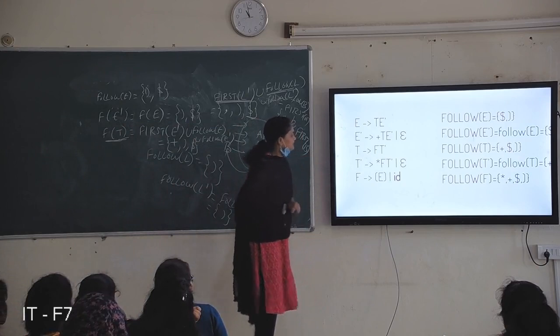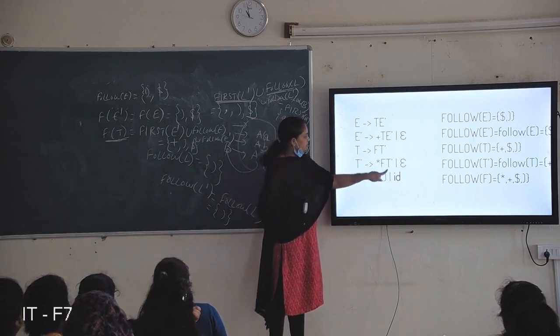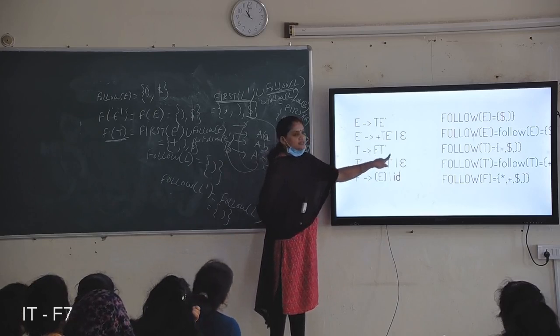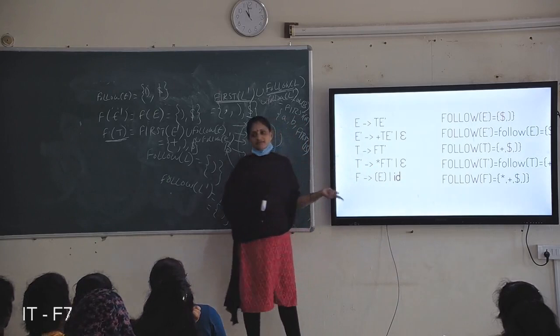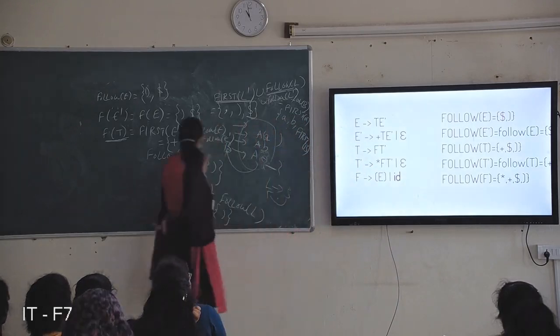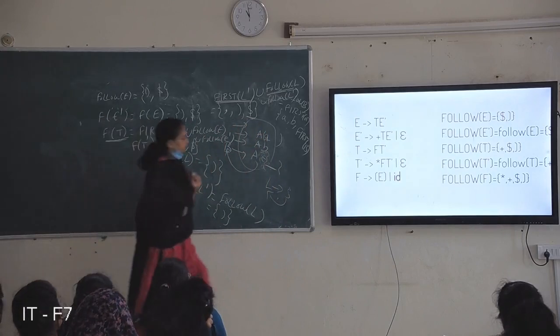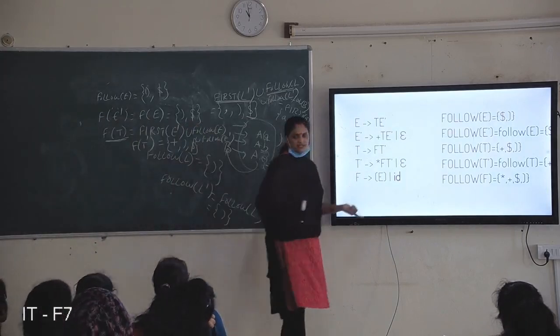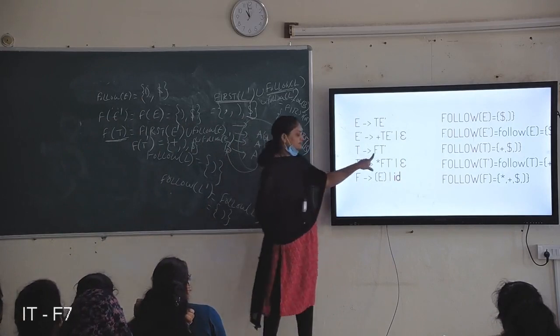Next find out for T dash. T dash is here and here. After T dash there is no symbol, so follow of T dash becomes follow of T. Whatever symbols are in follow of T are also in follow of T dash. Here also, follow of T dash means nothing you have to consider.